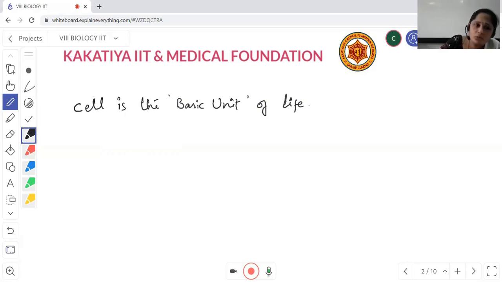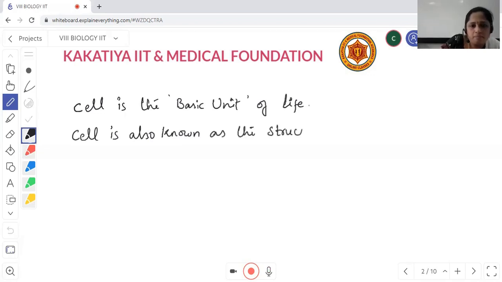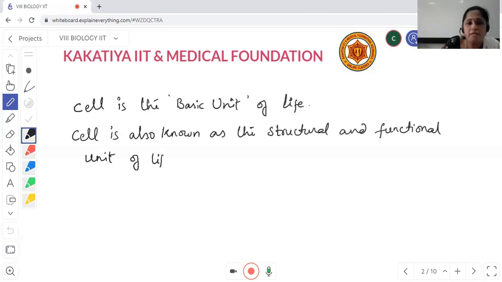Cell is also known as the structural and functional unit of life. Now, what is the meaning of this? Why is it called a structural unit? Because each and every living organism gets its structure only because of the arrangement of the cells inside its body. This arrangement of the cells gives the structure to that particular organism.